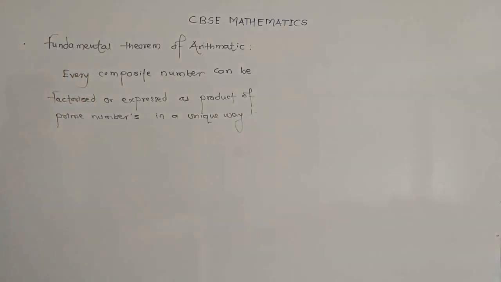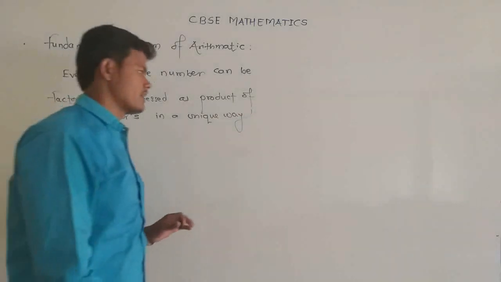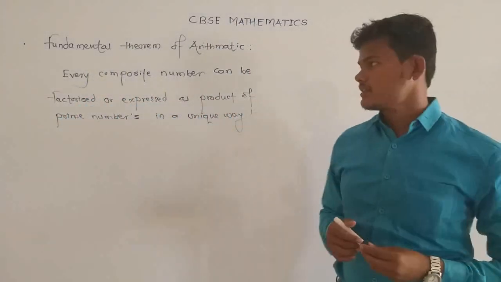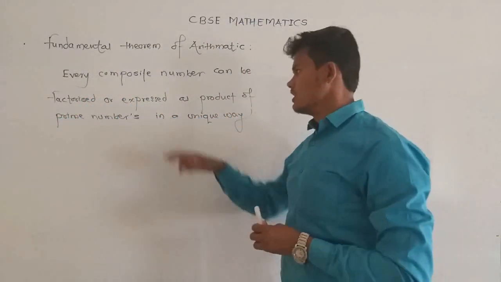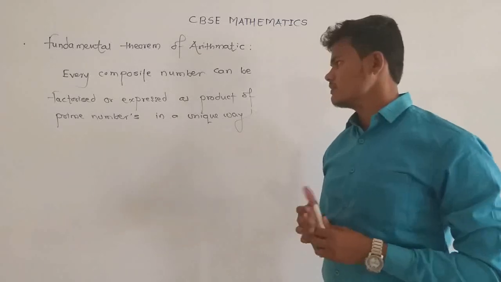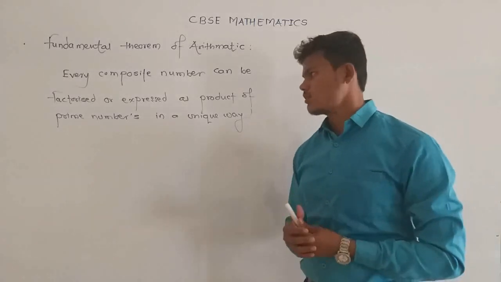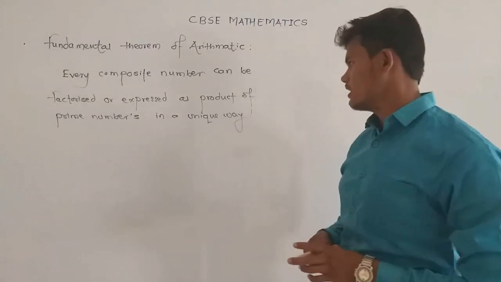This is the fundamental theorem of arithmetic, which is nothing but factorization. So every composite number can be factorized or expressed as a product of prime numbers in a unique way.